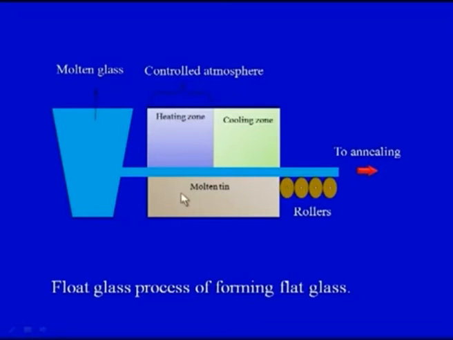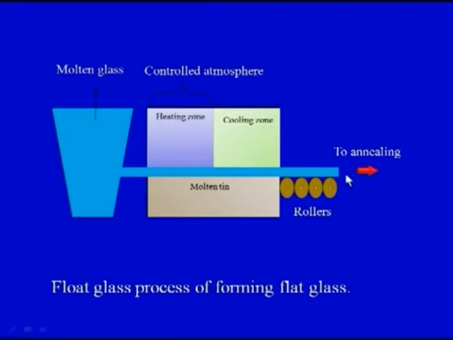And this is the molten tin. We have seen that molten metal can be of any low melting point alloy. So this is the molten tin. In this molten bath, the glass would be processed into the flat glass, and these are the rollers which would continuously be rotating, and the finished glass would be rolling out.